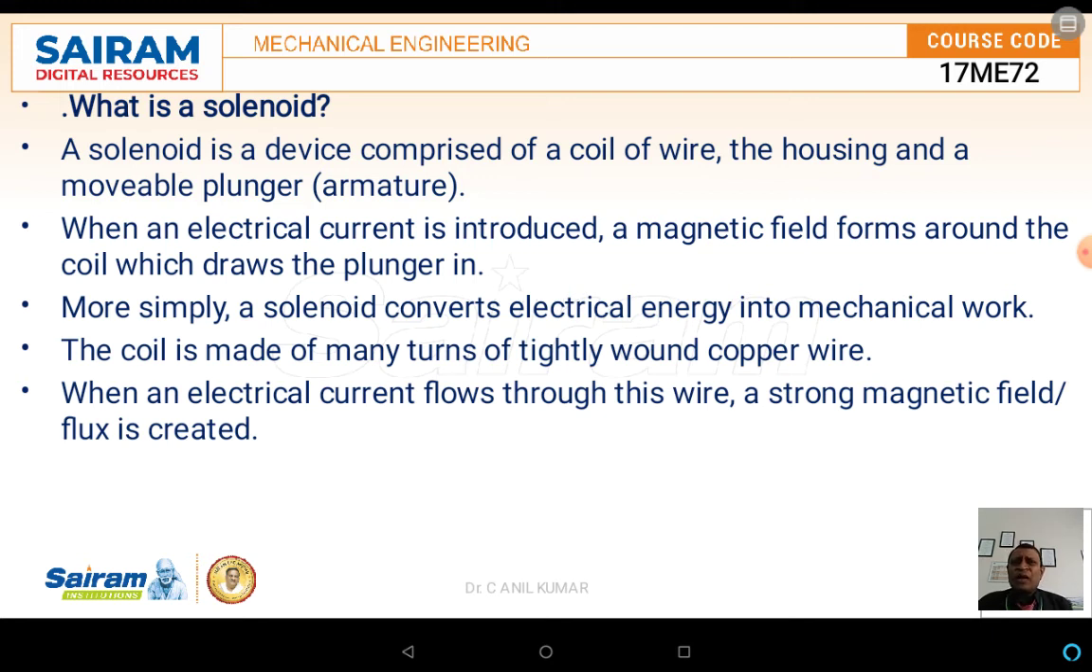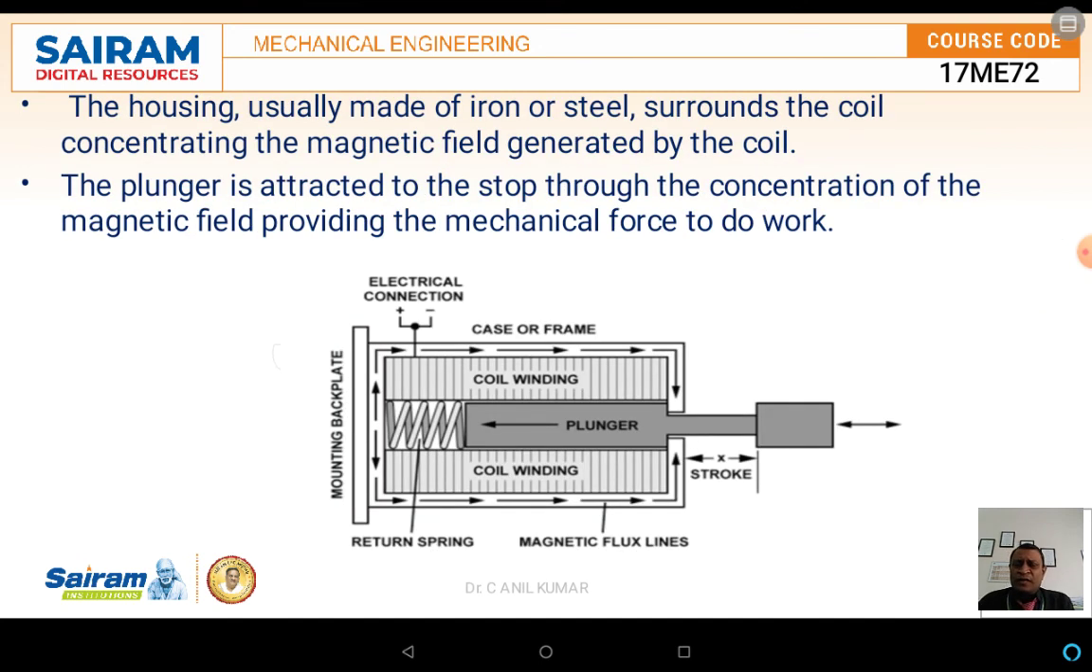This is the schematic diagram, which shows how the solenoid works. The housing is usually made up of iron or steel, or in simpler terms a ferromagnetic material, surrounded with a copper coil which creates a magnetic field. This magnetic field will move the plunger in and out. The schematic diagram is as shown.